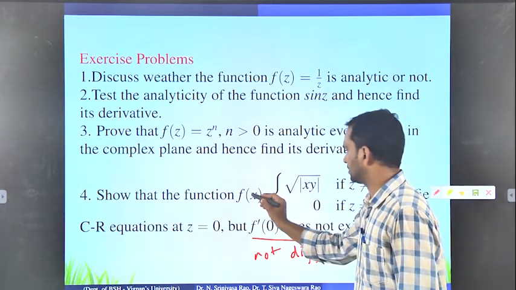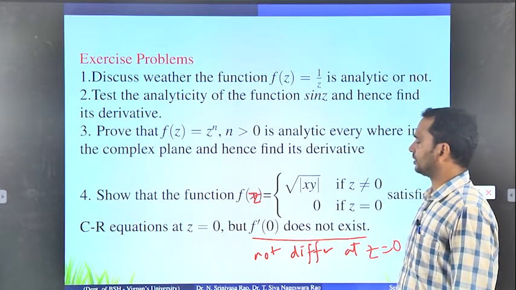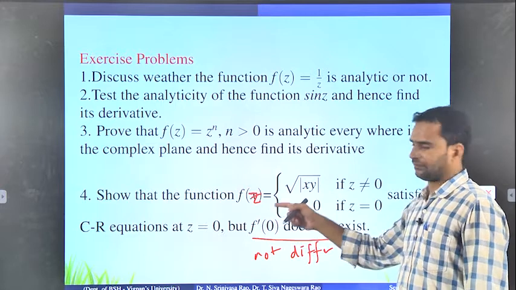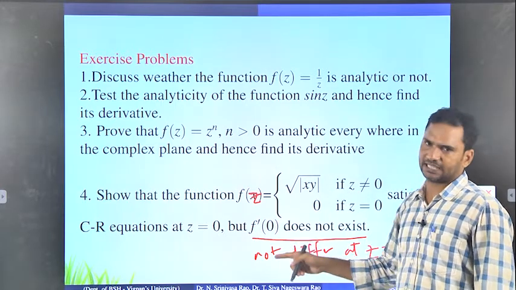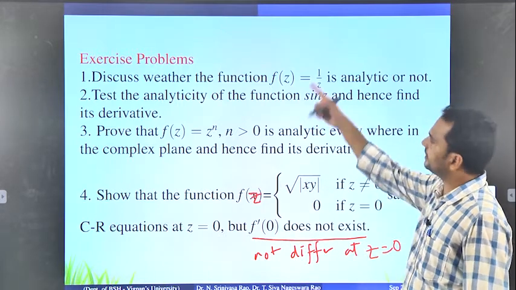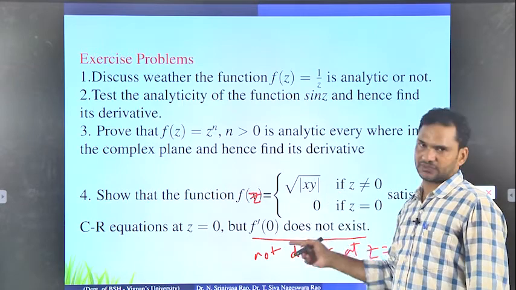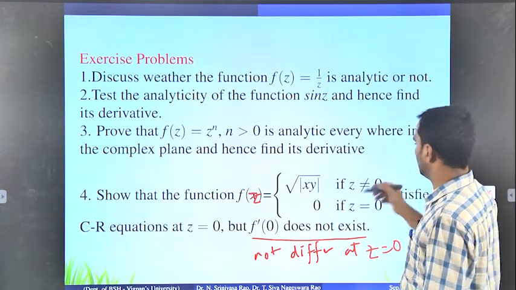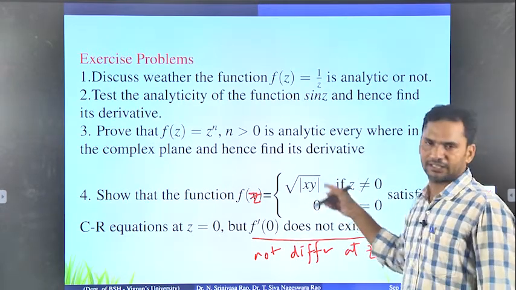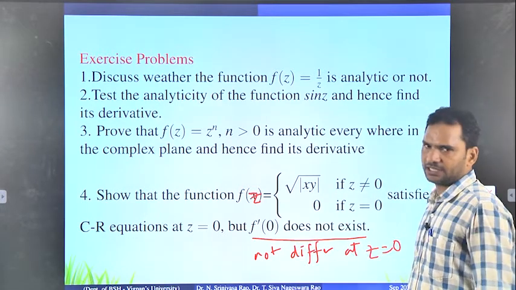This is f of z, not f of x. The given function f of z satisfies the CR equations. How to check that: in the previous slide I explained how to check whether it satisfies the CR equations or not. You have to use the u_x, u_y limit concept. For the second part, not differentiable at z equal to 0.